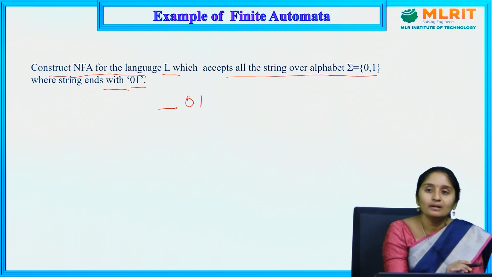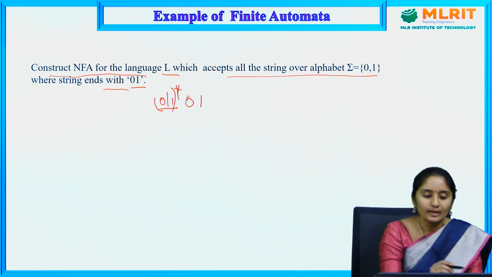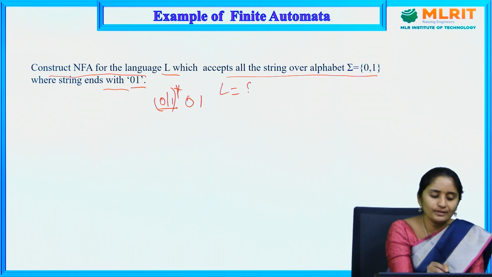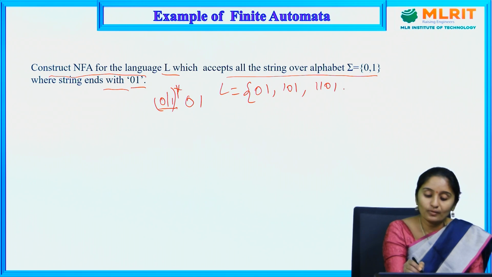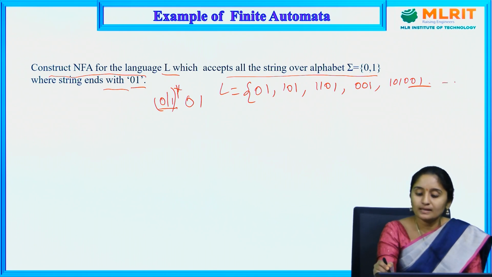The ending is 01, and for the starting I can have either 0 or 1, a combination of 0 or 1. The language we can construct for this is 01, 101, 1101, 1001, 0101, 0001. All these strings are accepted.